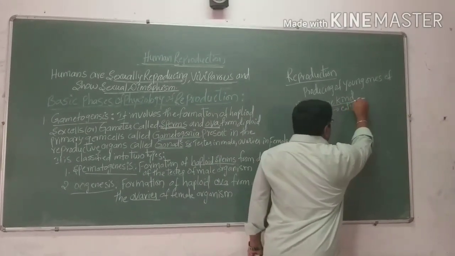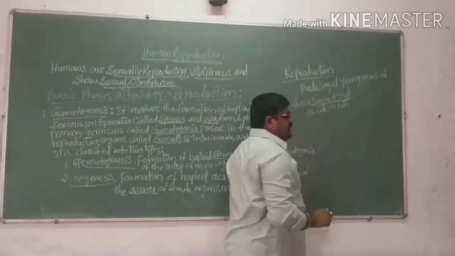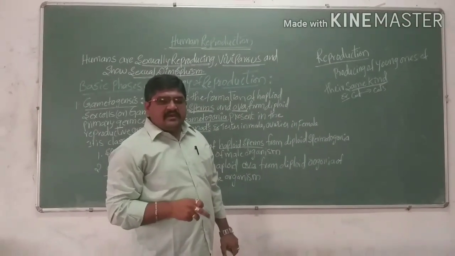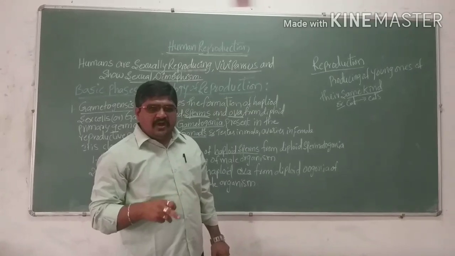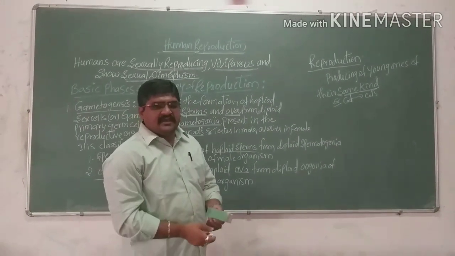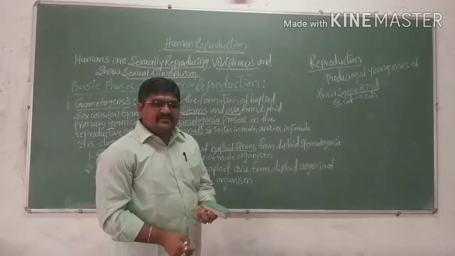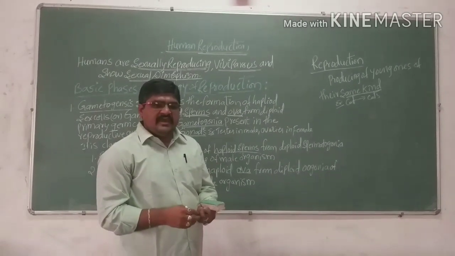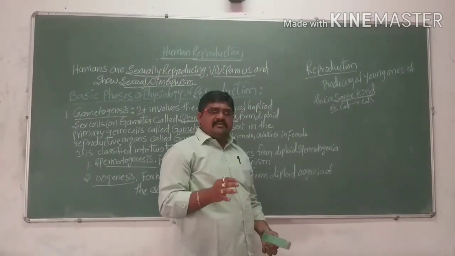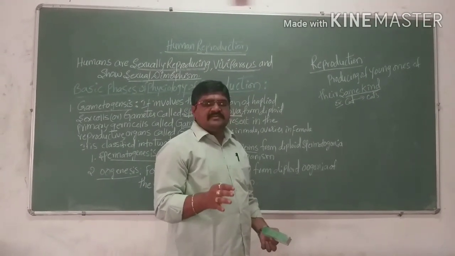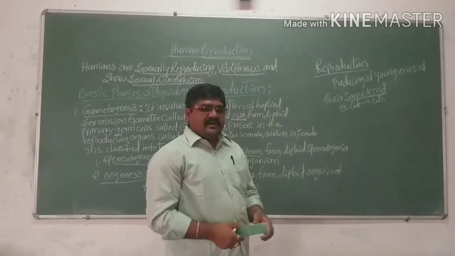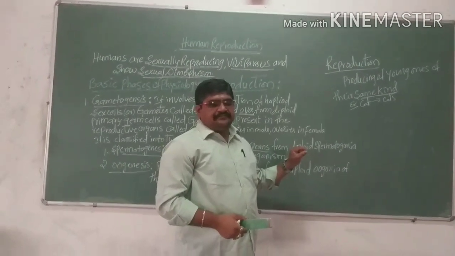Just producing animals we cannot say is reproduction. Why? Because cats will not produce dogs, and dogs cannot produce cats. Cats will produce cats only, dogs will produce dogs only. So when the same type of species produces the same kind of species, it is called reproduction.